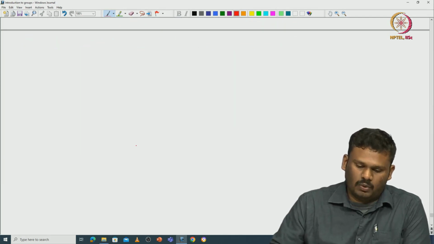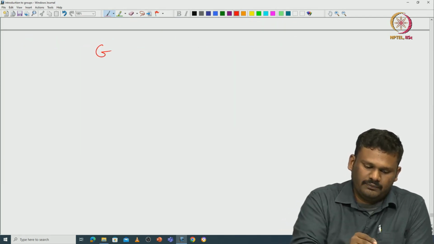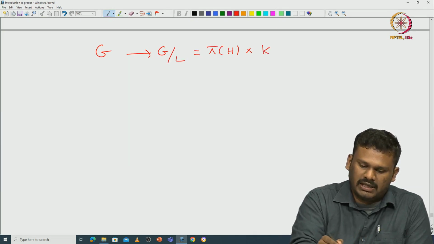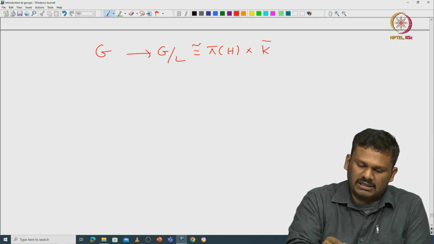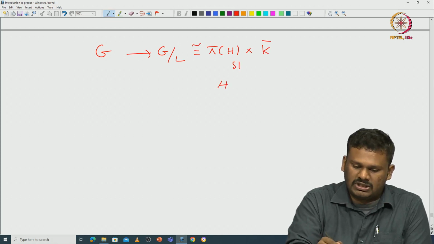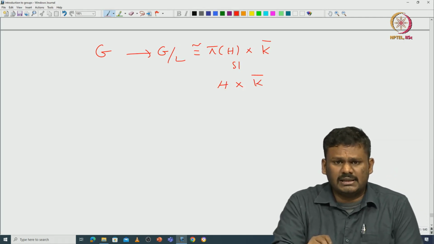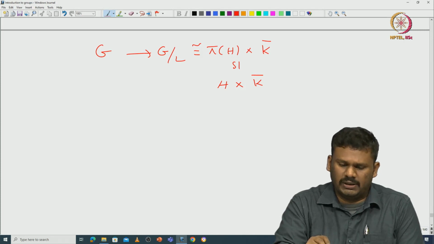So, now look at what is happening there. So, you have G, you have this G mod L, you know that this is nothing but pi of H cross k bar, but this is naturally isomorphic to H cross k bar. But the thing is, this k bar is just k modulo L. Okay.